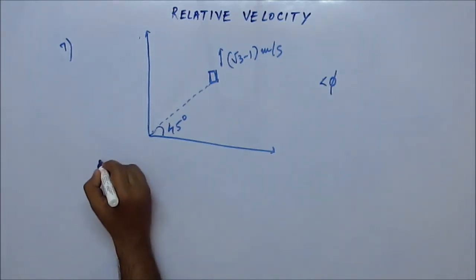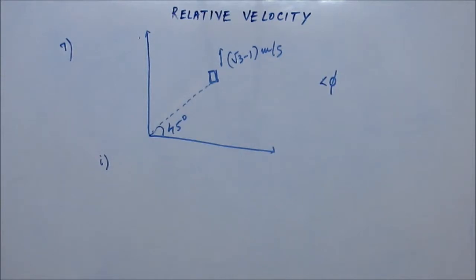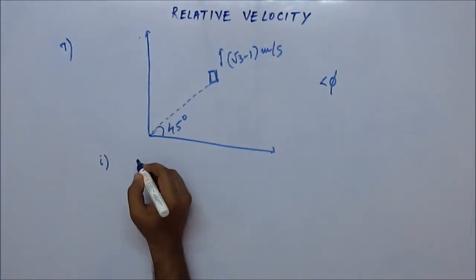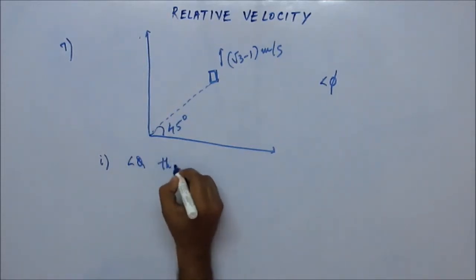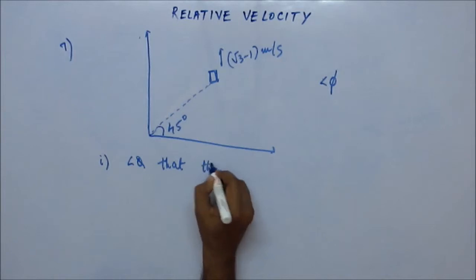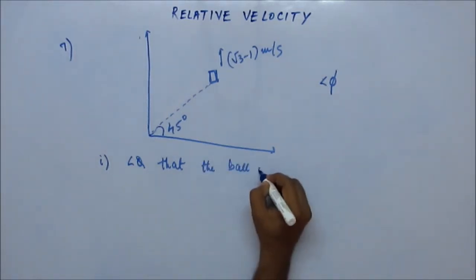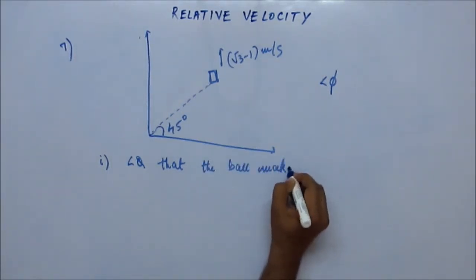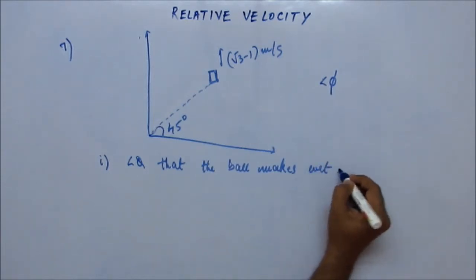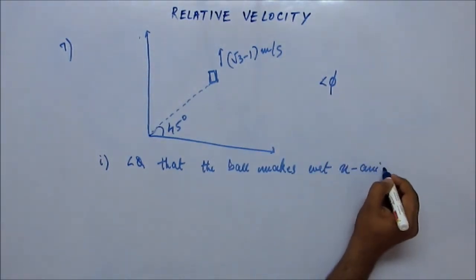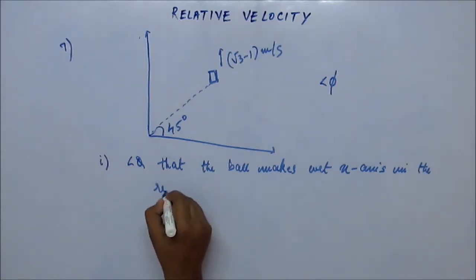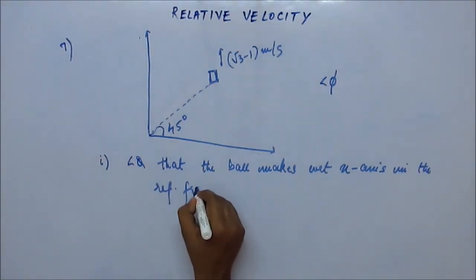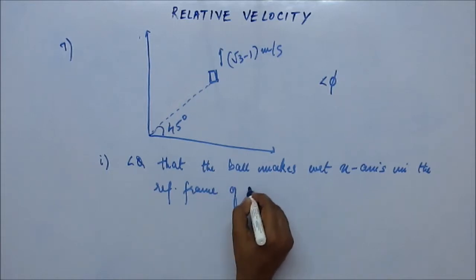And now they're asking, the first part of the problem, they are asking that you have to find the angle theta that the ball makes with respect to the x-axis in the reference frame of the trolley.